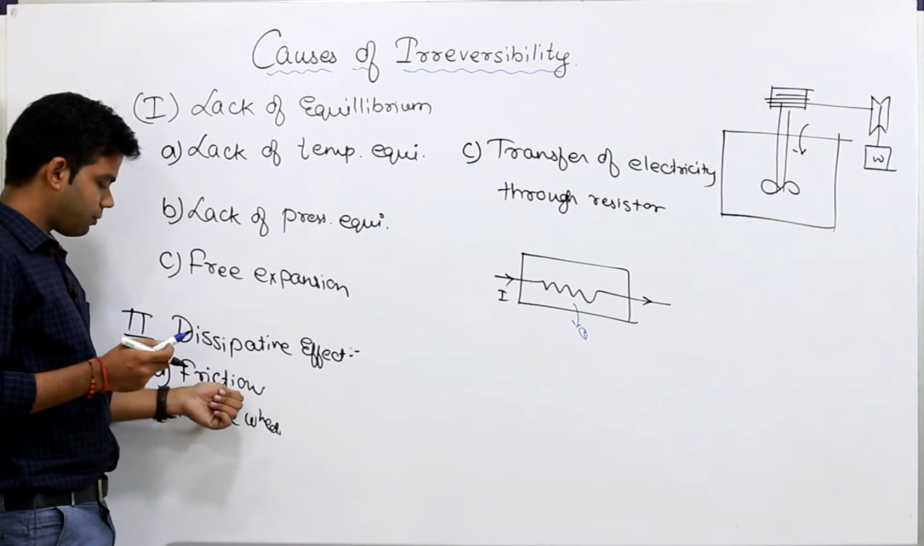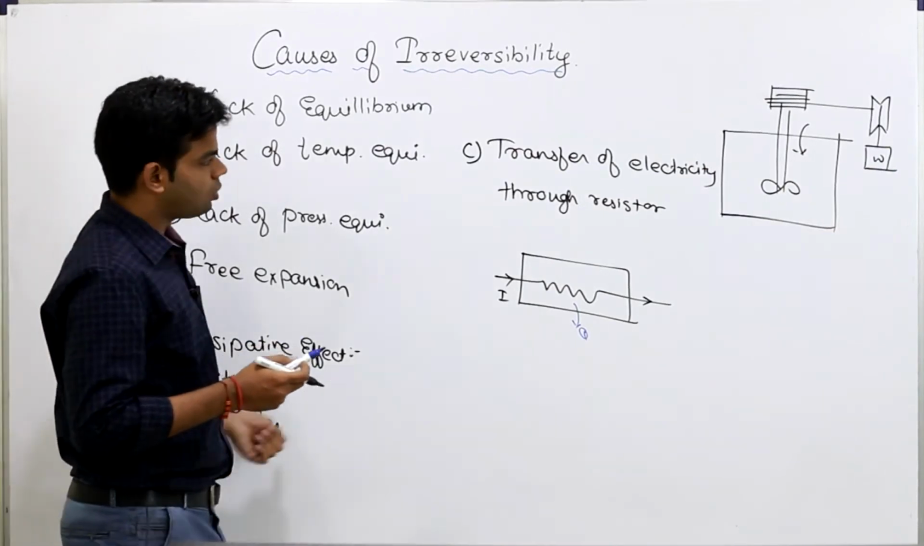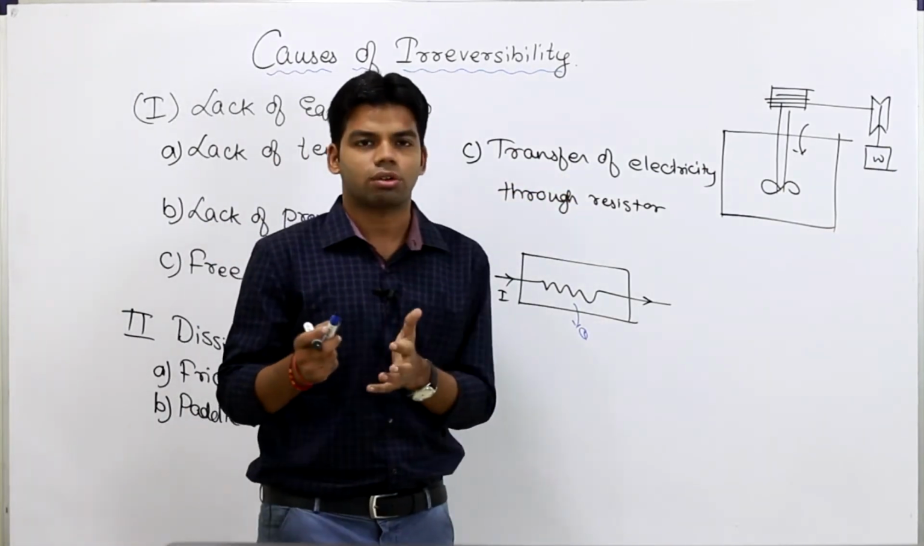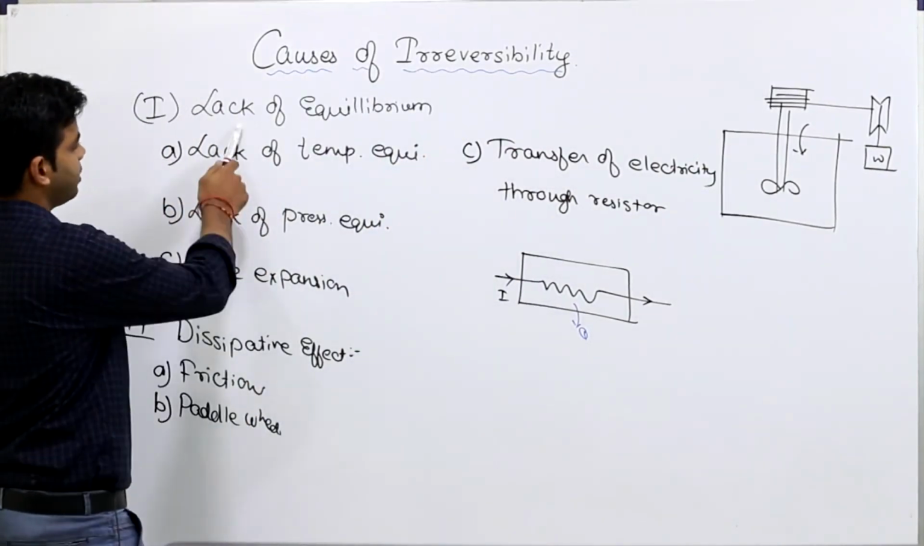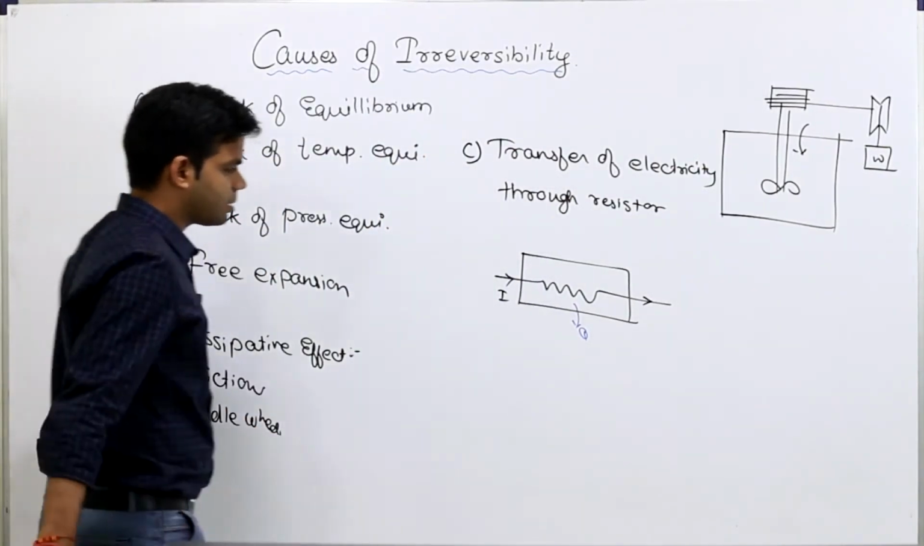First is friction loss, second is paddle wheel loss, and third is whenever there is transfer of electricity through a resistor. So basically I told you two reasons for irreversibility: first is lack of equilibrium, and second is dissipative effect.